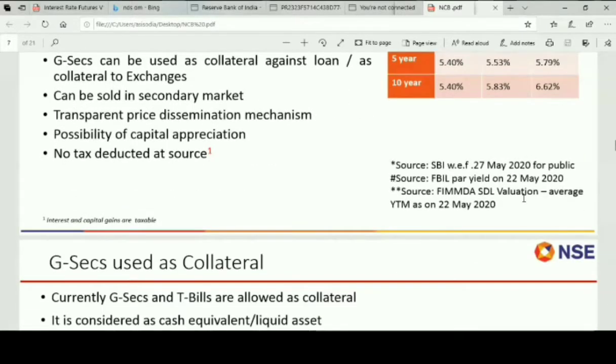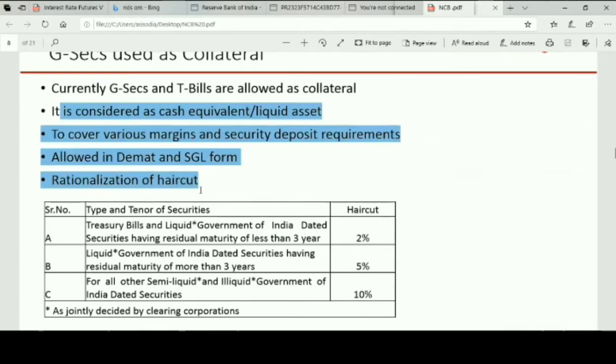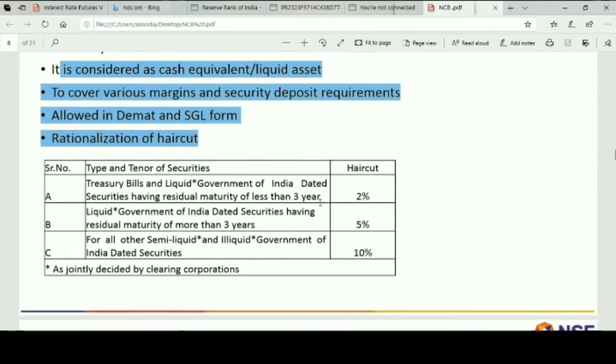So all this can be used as collateral. GSECs or T-bills are used as collaterals also. If you are an investor or a trader on the NSE platform, you can use that as collateral. The haircuts are given here.